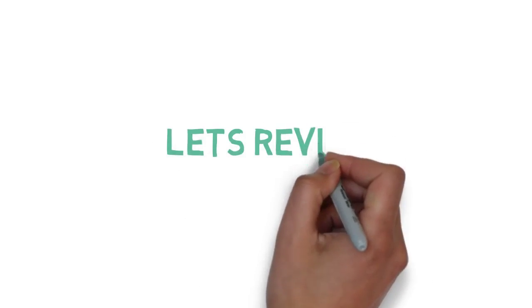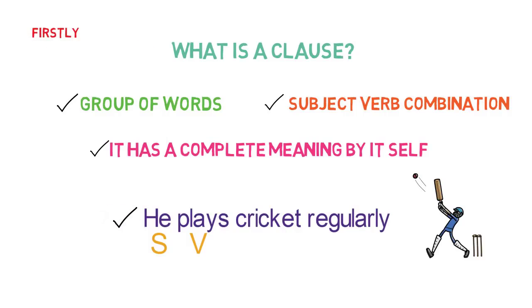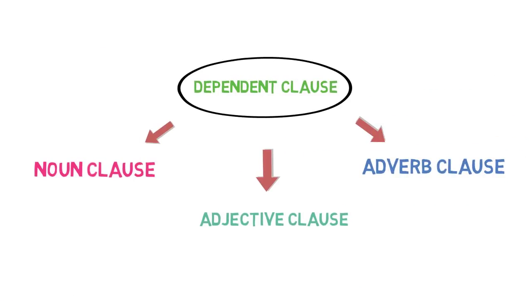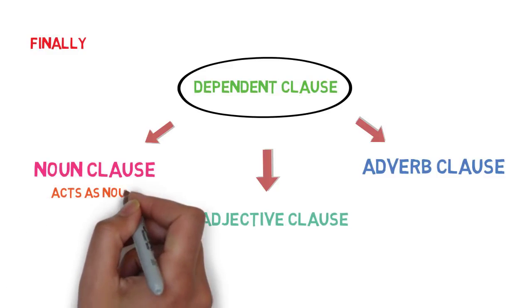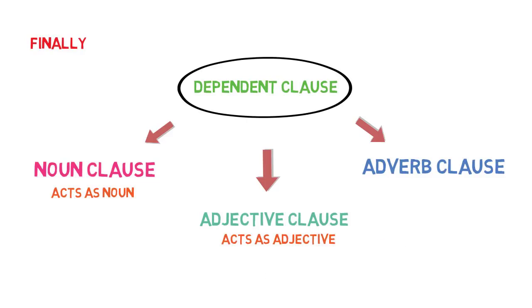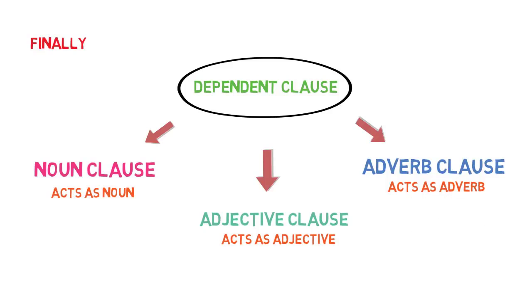Let's quickly revise what we have learnt in this video. Firstly, we learnt what is a clause. So a clause is a group of words with a subject and verb combination and has a meaning by itself. Then we discussed about two types of clauses, independent clause and dependent clause. Finally, we discussed about three types of dependent clauses, which are noun clause, which acts as a noun in the sentence, adjective clause, which acts as an adjective in the sentence, and adverb clause, which acts as an adverb in the sentence. That's all in this video.